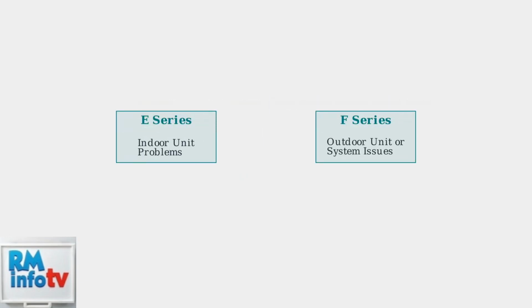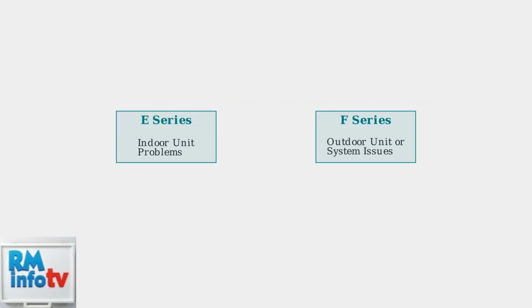When you see a blinking red light on your Hisense portable air conditioner, it's telling you there's a problem that needs attention. The unit displays specific error codes to help identify the exact problem. These codes appear on the display panel and give you valuable diagnostic information. Error codes fall into two main categories.